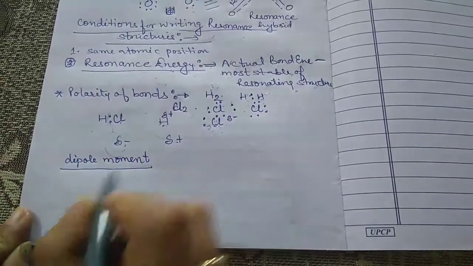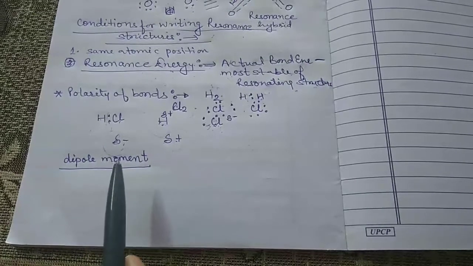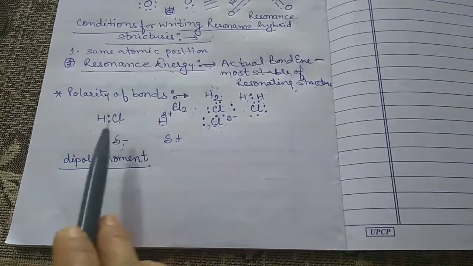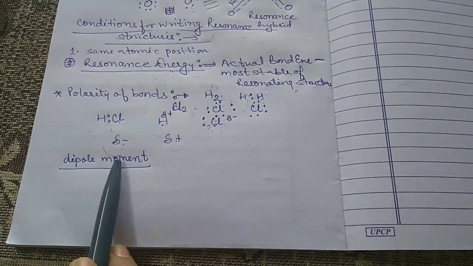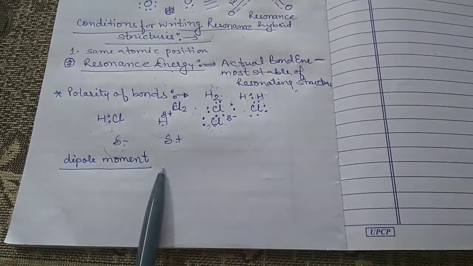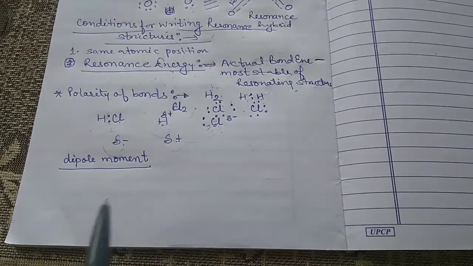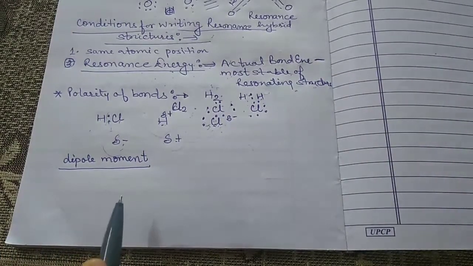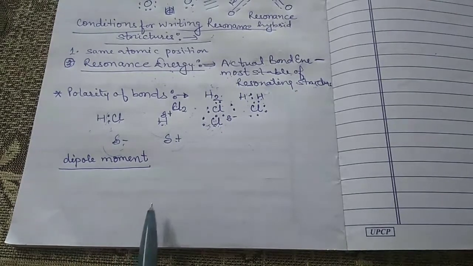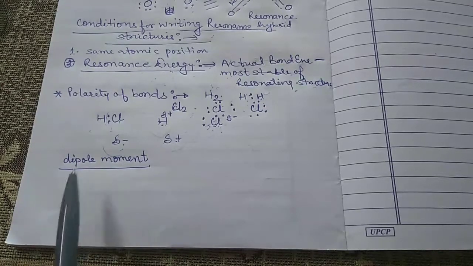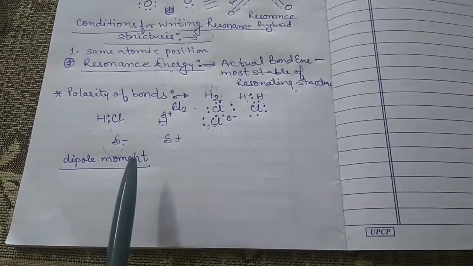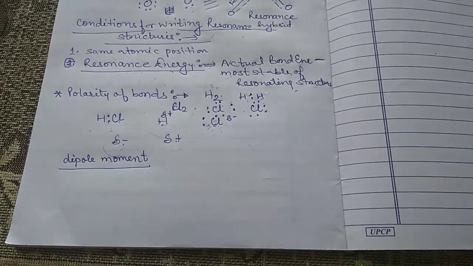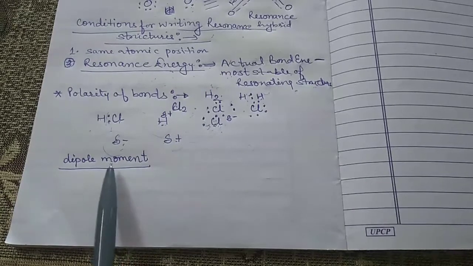As a result of polarization, the molecule possesses dipole moment. In case of polar molecules, examples of polar molecules are H2, Cl2. So in case of polar molecules, the center of the negative charge does not coincide with the center of the positive charge. Such molecules having two equal and opposite charges separated by a certain distance are said to be electric dipole.